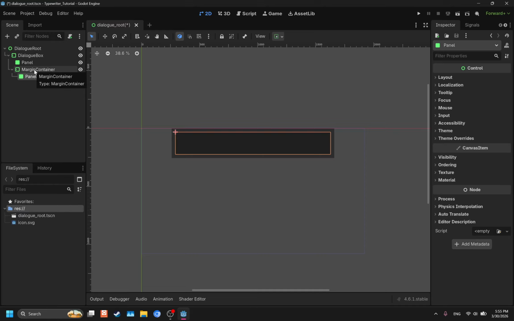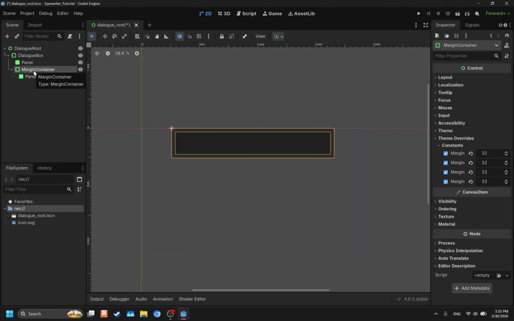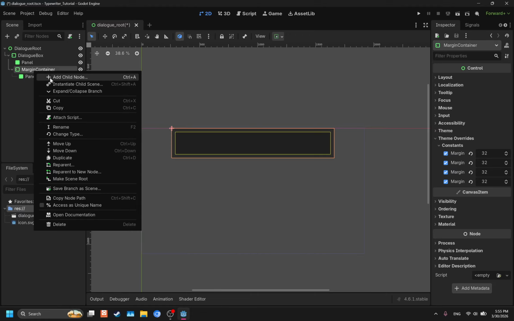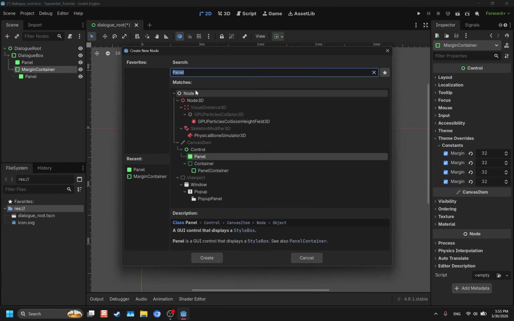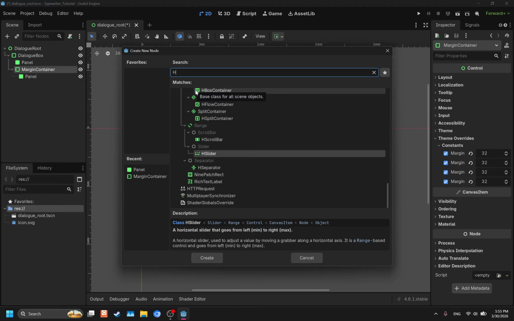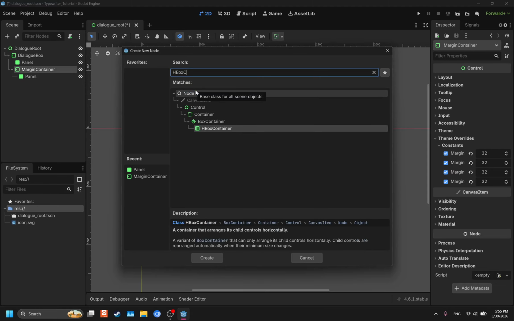So we're going to create another child for this outside margin container. And what that is going to be is a horizontal box container, or just an HBox container, as known internally here in Godot Engine, HBox container.